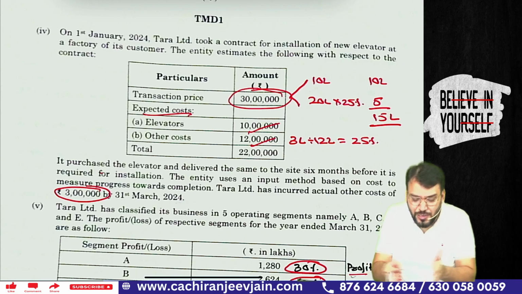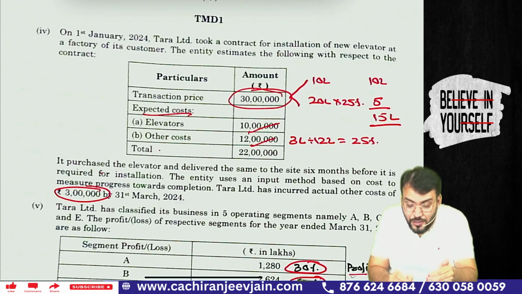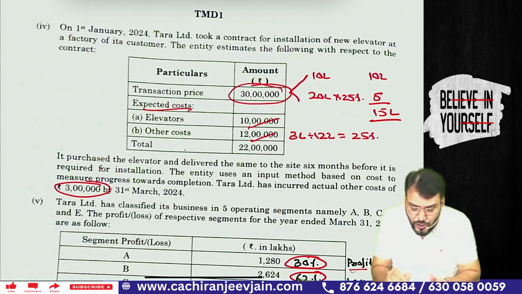You can see there is the installation of elevator, plus there is some other cost, means for renovation of the building.